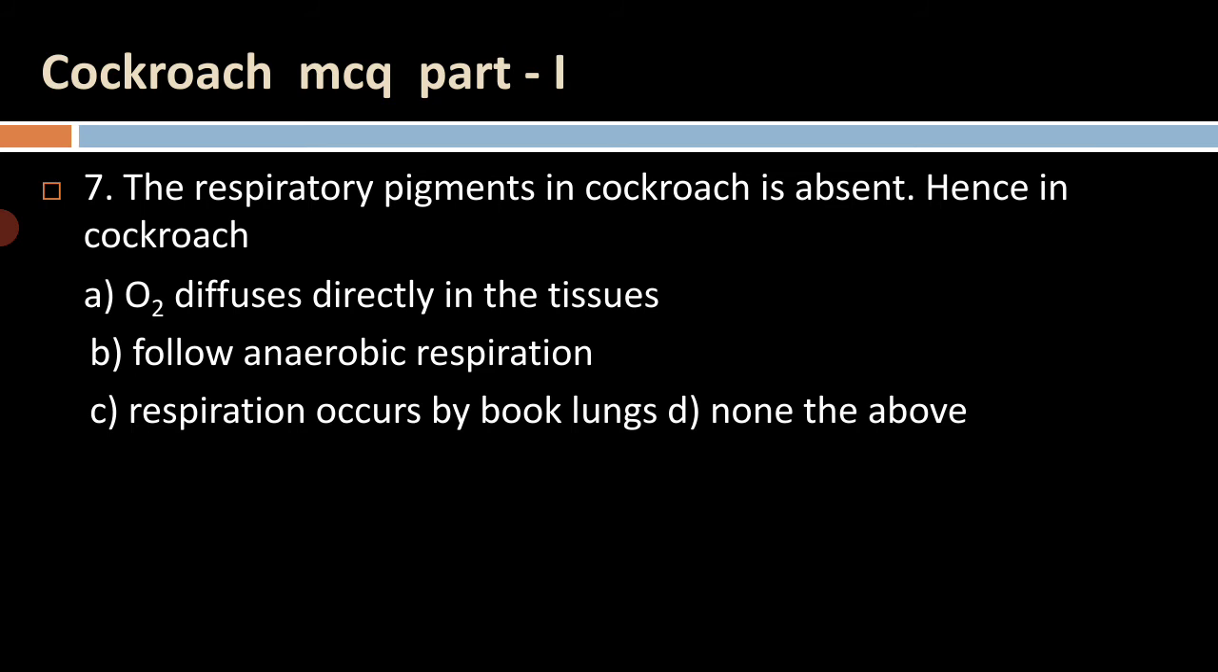The respiratory pigments in cockroach are absent. Hence, in cockroach, A. O2 diffuses directly in the tissues, B. follows anaerobic respiration, C. respiration occurs by book lungs, and D. none of the above. The respiratory pigments which are present in higher vertebrates and in some invertebrates are absent in the cockroach, so O2 diffuses directly in the tissues.